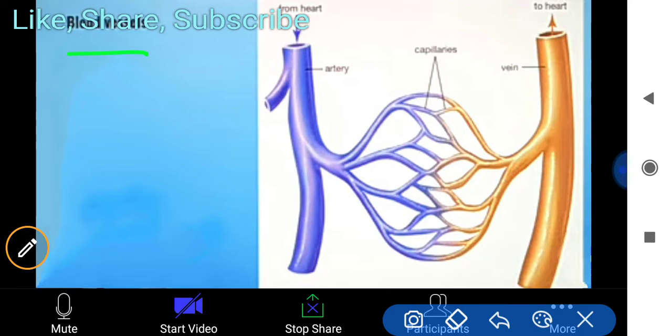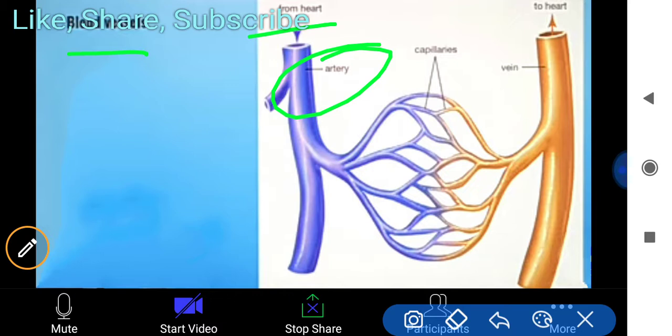As you know, small thin structures of blood vessels are found there. Whenever we talk about arteries, they always move blood away from the heart, as you see in the structure, where it is written and the arrow shows. Arteries always move blood away from the heart.